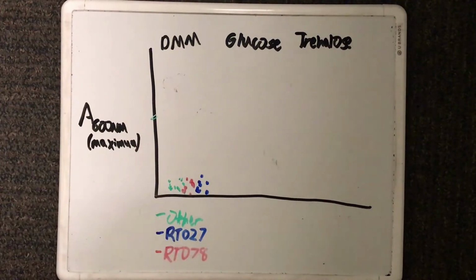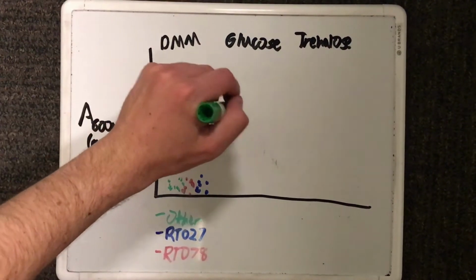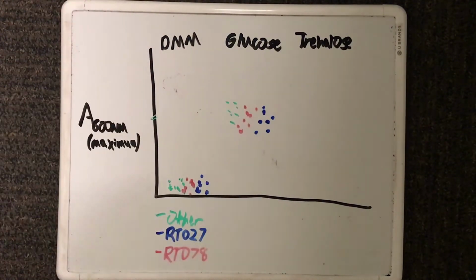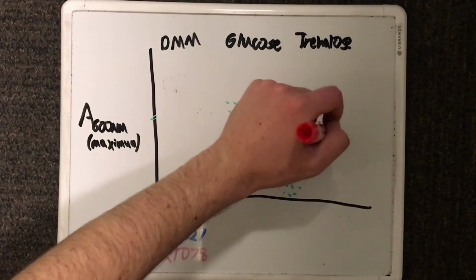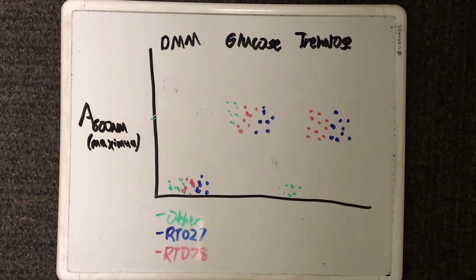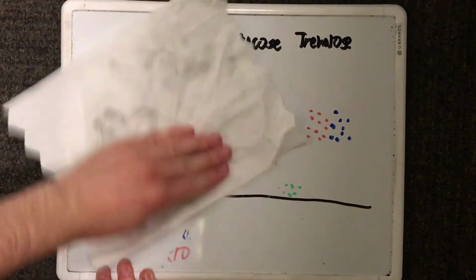As shown in this graph, showing absorbance with the different types of sugars, glucose, all three can do well with glucose, but with the trehalose, all the other strains can't really grow or don't have a better absorbance and don't have as much growth obviously than the 027 or the 078.